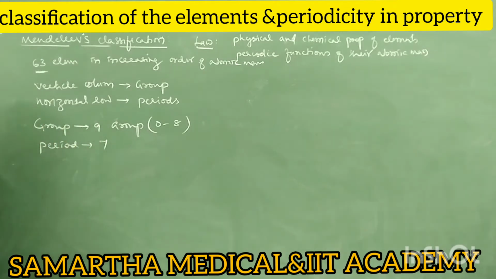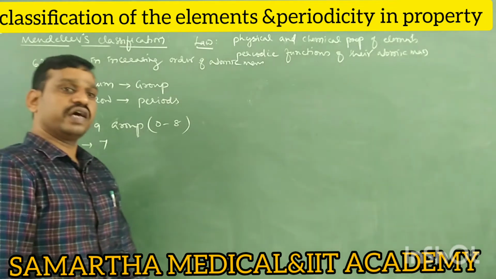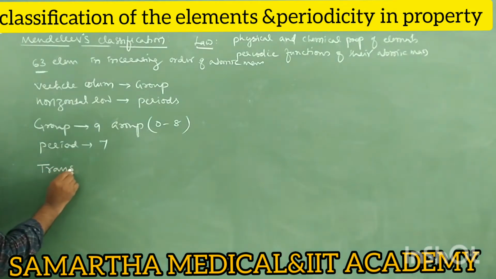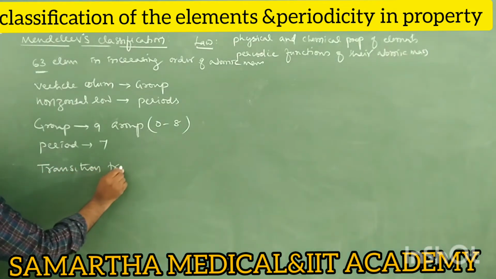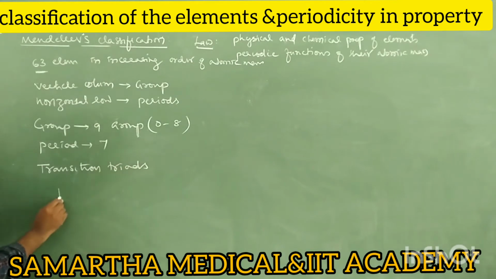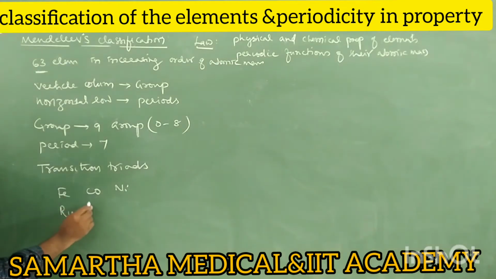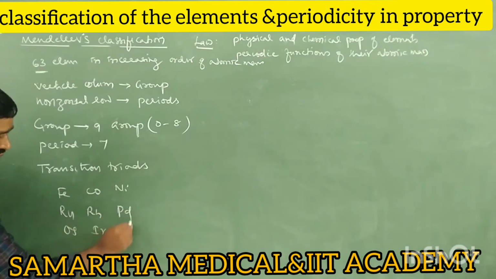Next, the Mendeleev periodic table not only contains periods and groups, it also has transition triads, like the Dobereiner triads we have studied. It contains 3 transition triads. What are those? Iron, cobalt, nickel is one triad. Next, ruthenium, rhodium, palladium, and osmium, iridium, platinum.